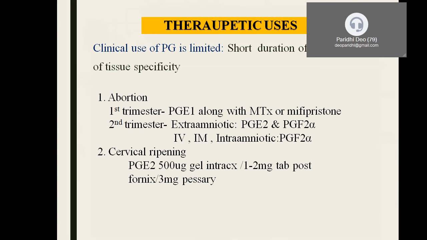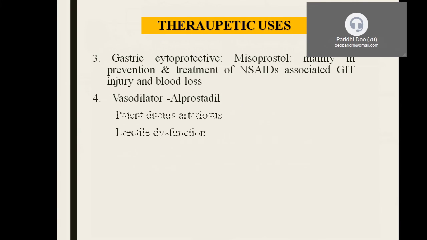And, as I said in the previous slides, they are helpful in the induction of labor for causing cervical ripening. As for the dose, PGE2 is given at a dose of 500 microgram gel. It can be given intracervically, and a 1 to 2 milligram tablet can be given in the posterior fornix, and it can be given in the form of pessary, which is about 3 milligrams.